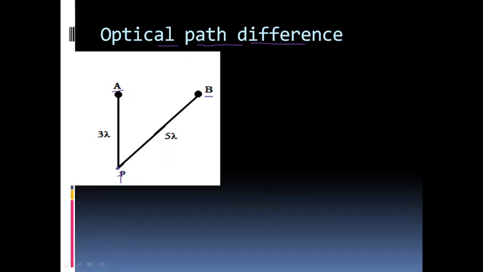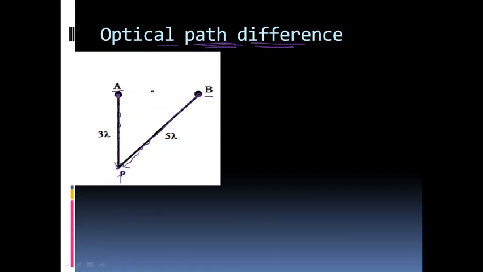Then we will have to look into this concept called path difference, or optical path difference. A light wave coming from A will be propagating like this to reach the point P. Similarly, when a light wave moves from B, it will propagate through space and finally reach the point P.